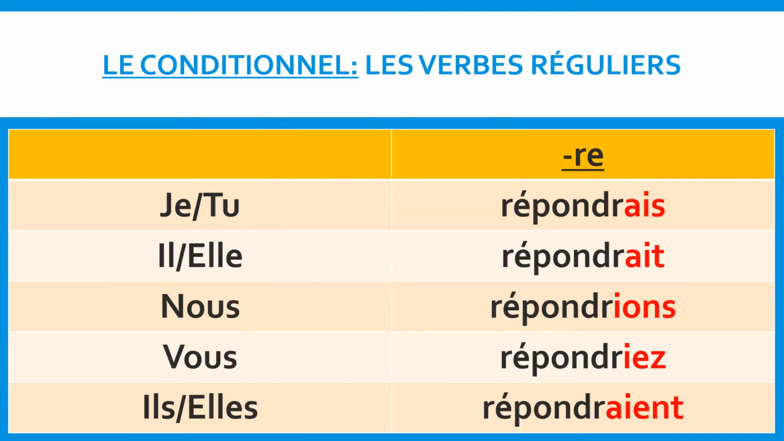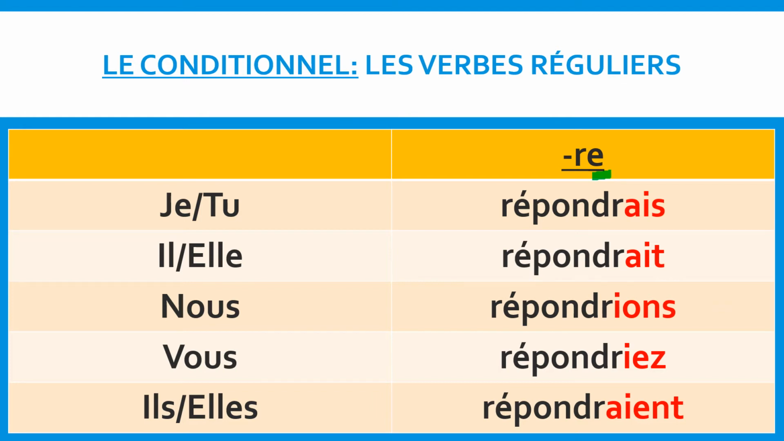This slide shows you how to conjugate regular RE verbs in the conditionnel. When conjugating regular RE verbs in the conditionnel, it's very important to drop the E at the end of the RE verb before you add your imparfait endings to it. This is done for pronunciation purposes. As you can see in the table before you, I have chosen the verb répondre, which is a regular RE verb, as an example. I took the verb répondre, I dropped the E at the end of it, and then I added my imparfait endings to it.